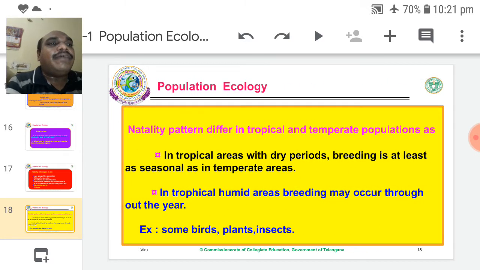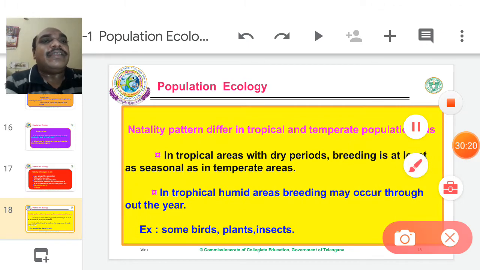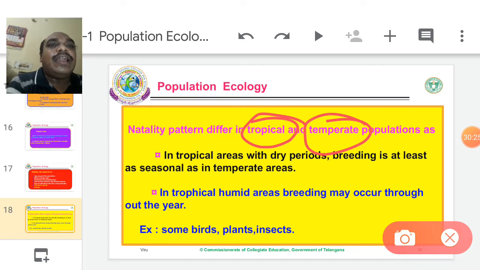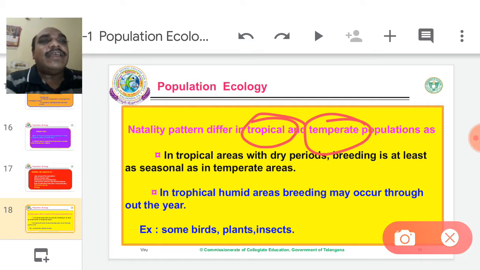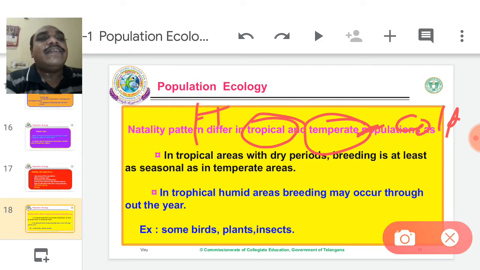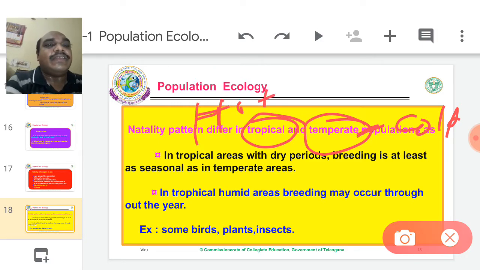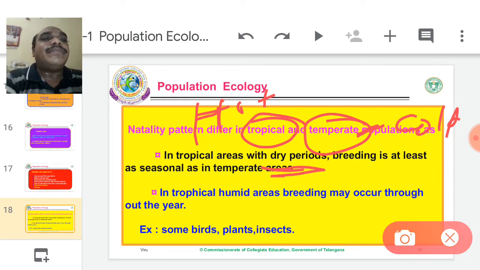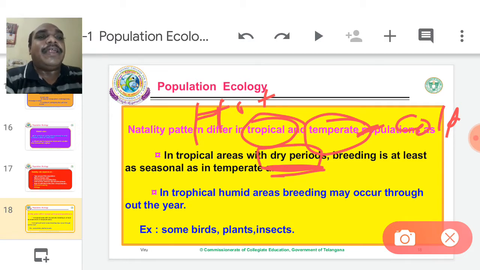Natality pattern differs in tropical and temperate regions. Tropical means hot regions, temperate means cool or cold regions. So the natality pattern, the birth rate, is decided in tropical and temperate regions. Now we will observe the tropical areas with dry period. Remember, dry period.